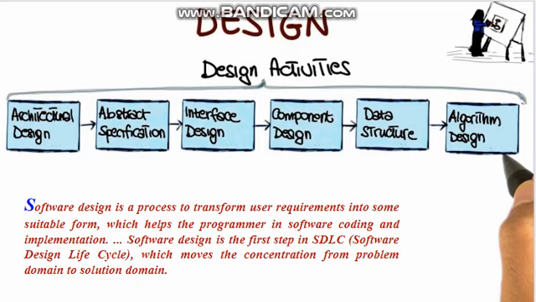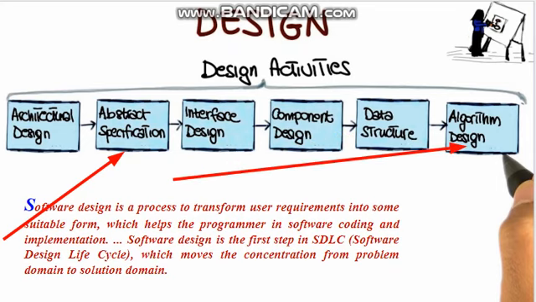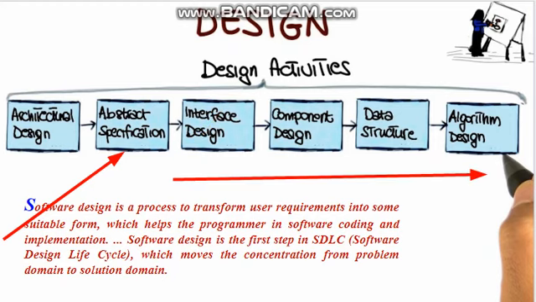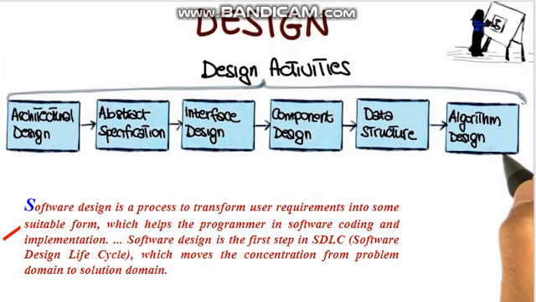Now let me tell you what the different designs are. We do architectural design and abstract specification. We go for interface design, component design, data structure and algorithm design, and all these different designs are carried out in the design activities. Once these designs are done, we can go for the next phase, which is called the implementation phase.